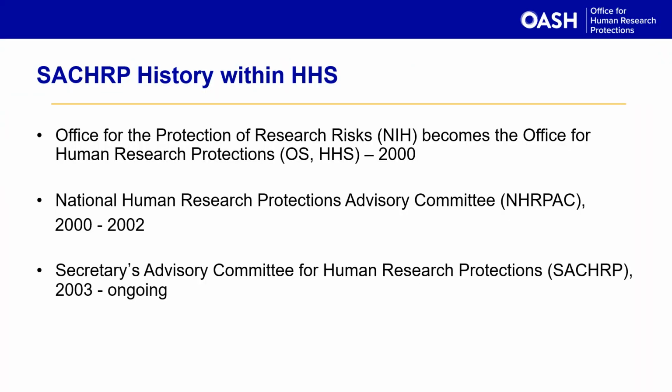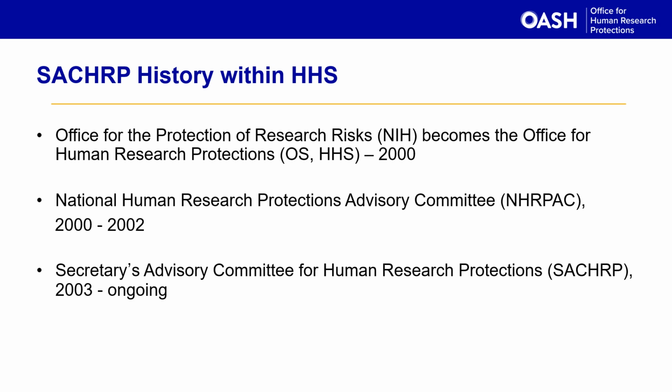Now, briefly, a few words regarding SACHRP's history within HHS. In 2000, oversight of HHS human subjects protection was moved from the Office for Protection from Research Risks, or OPRR, which was created in 1972 and was part of NIH, to the Office for Human Research Protections, which is under the Office of the Secretary, HHS.